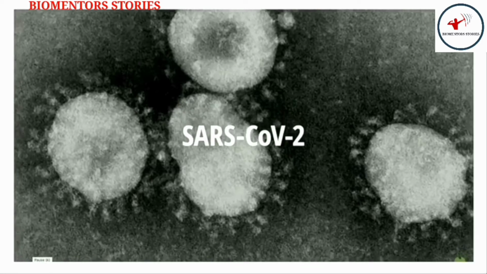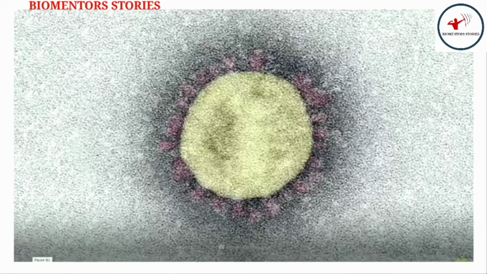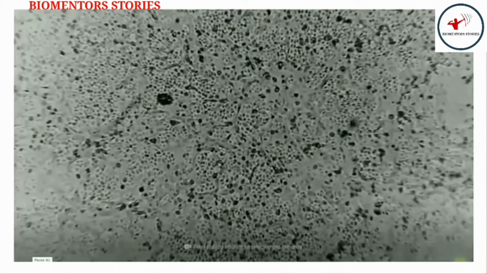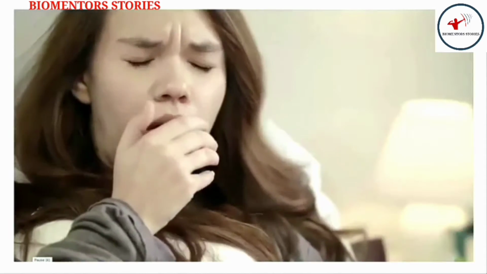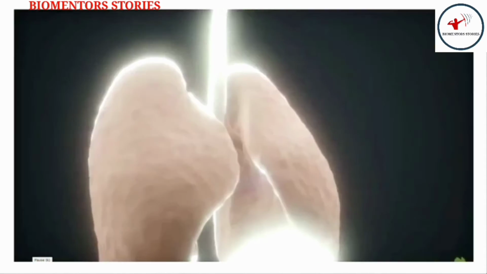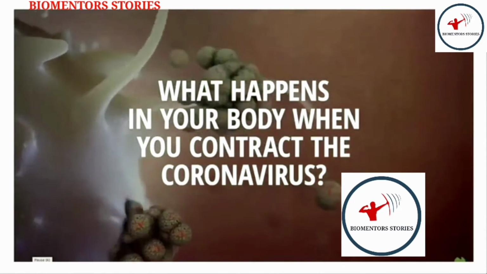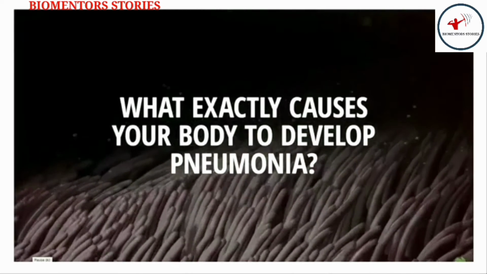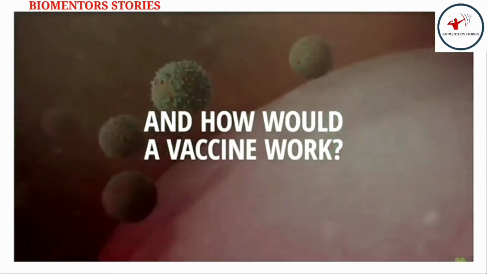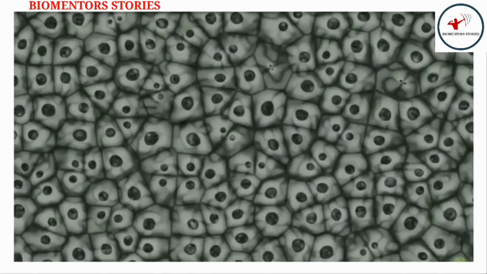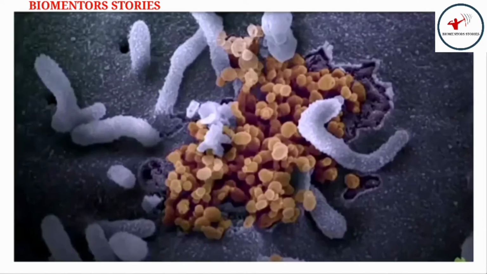This is SARS-CoV-2. It belongs to the family of coronaviruses named for the crown-like spikes on their surfaces. SARS-CoV-2 can cause COVID-19, a contagious viral infection that attacks primarily your throat and lungs. What actually happens in your body when you contract the coronavirus? What exactly causes your body to develop pneumonia? And how would a vaccine work? The coronavirus must infect living cells in order to reproduce. Let's have a closer look.